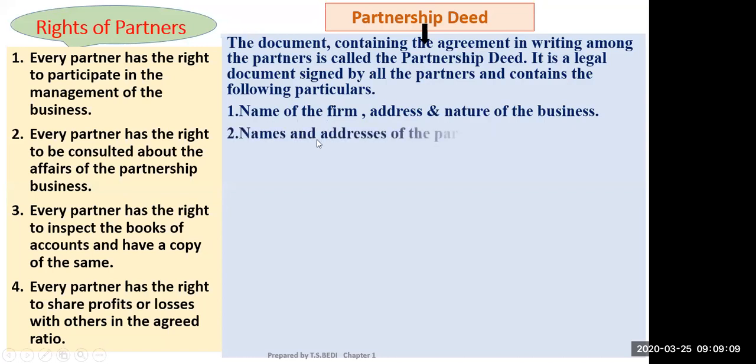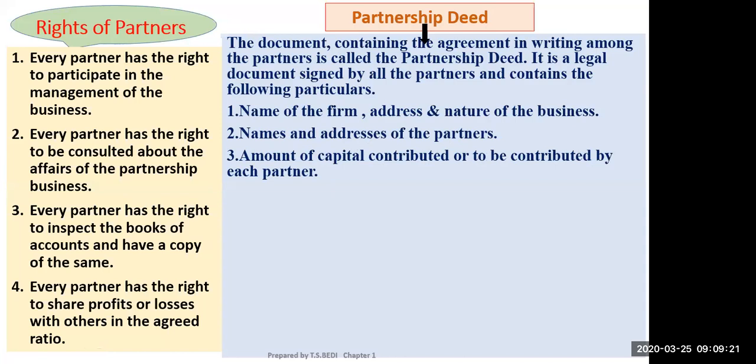Second point is names and addresses of the partners. Then third point, amount of capital contributed or to be contributed by each partner. How much capital they will bring in, or later on how much they will bring in.